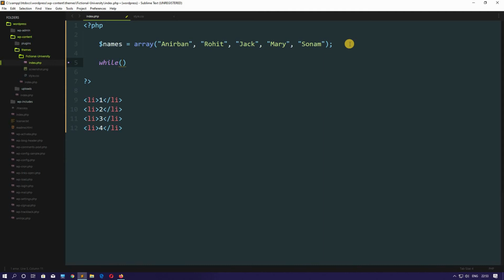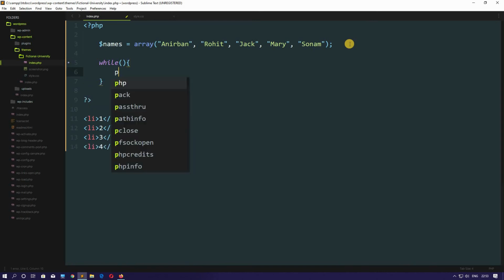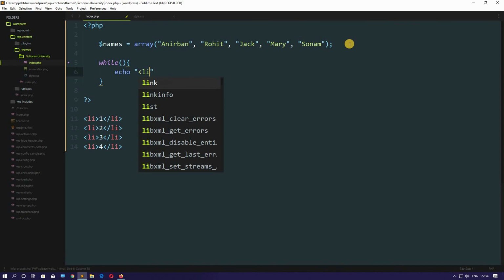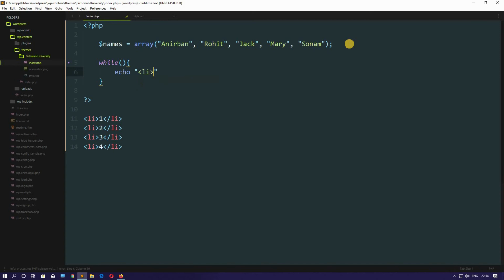Just see what I'm doing right now. While, then these brackets, then these curly braces. Here I will echo out a paragraph, not a paragraph, let's do the list items. We want to display from 1 to 100 in a list item, right? So let's do that. List, then close this list. Okay, remove this first.